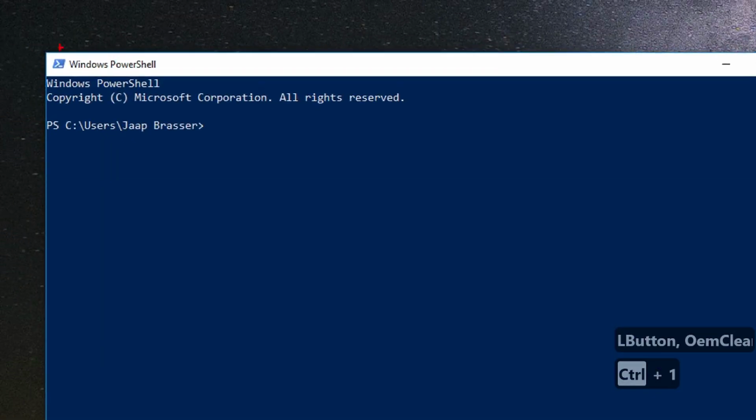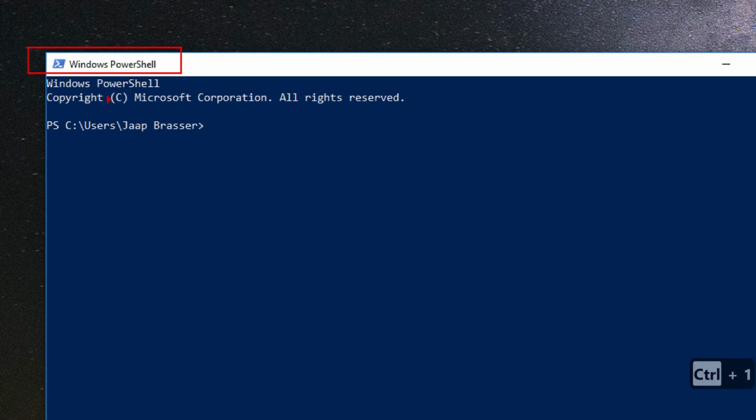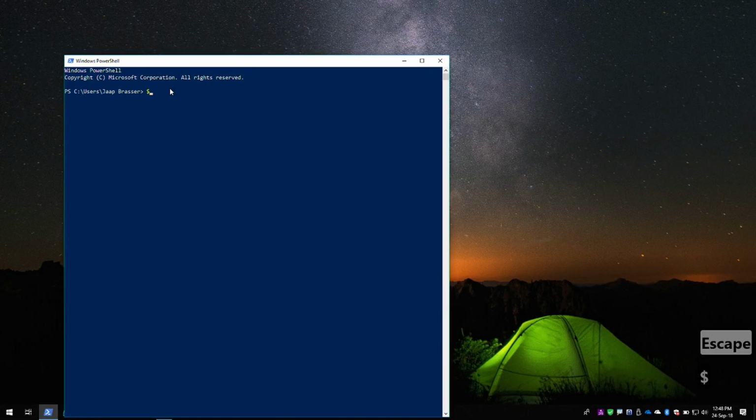And if we take a look here, we can see Windows PowerShell. Nowadays, it no longer displays the year in which PowerShell was released, so we can't really tell which version of PowerShell this is. So if you want to take a look at that, you can type $PSVersionTable, which stands for PowerShell version table.